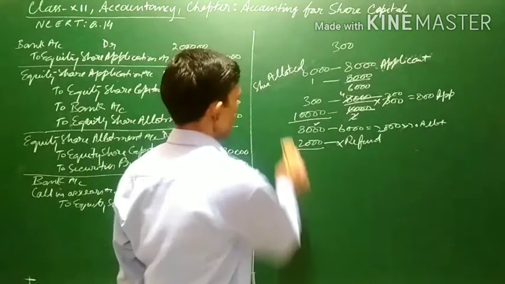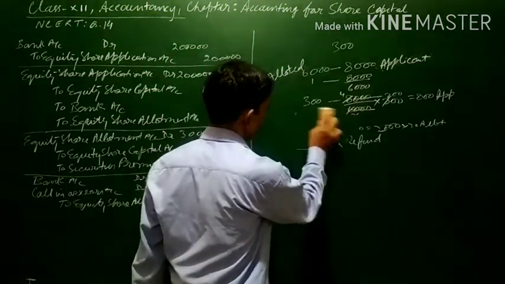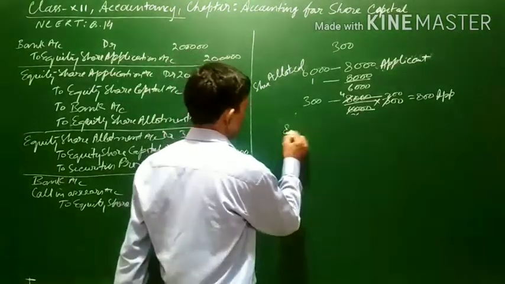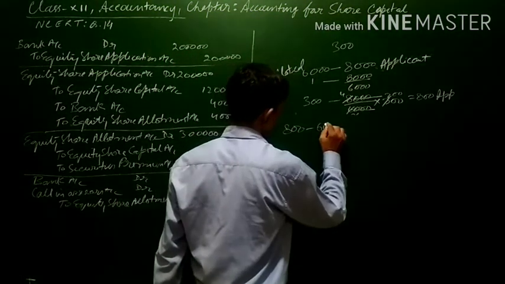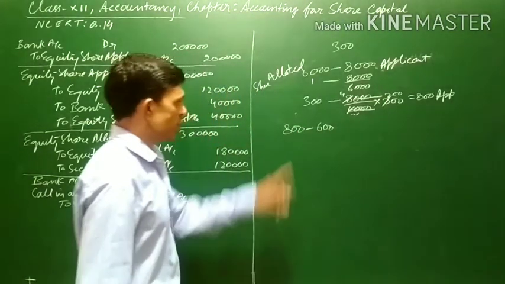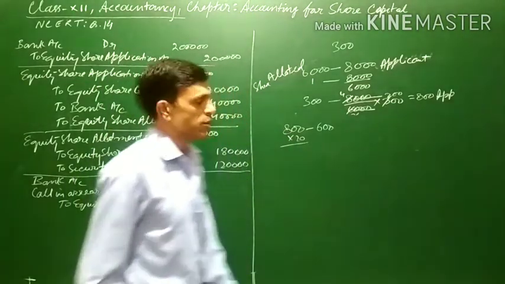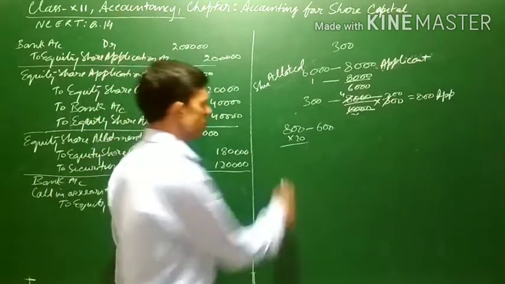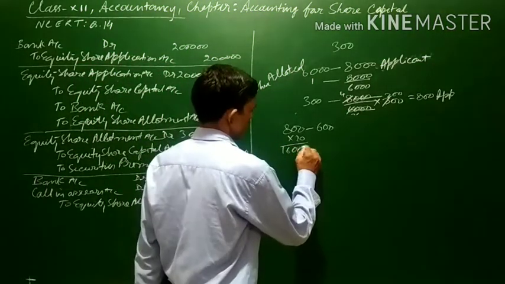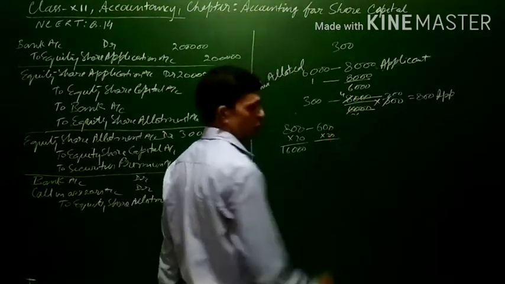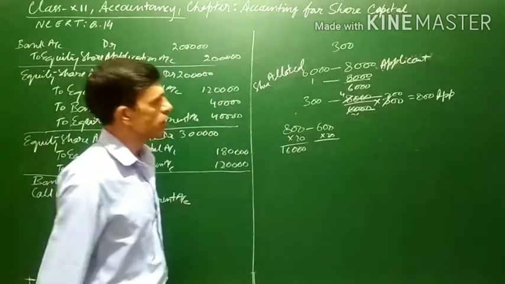It means Rohit had applied for 400 shares, but he was allotted only 300. For 400 shares, how much money would he have deposited? 400 into 20, that is 8,000.